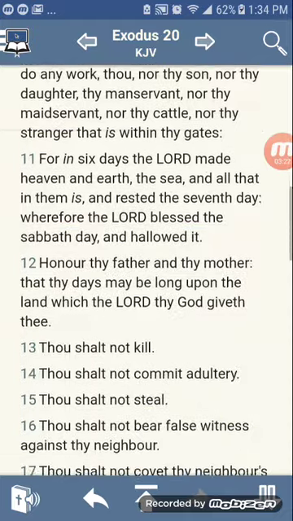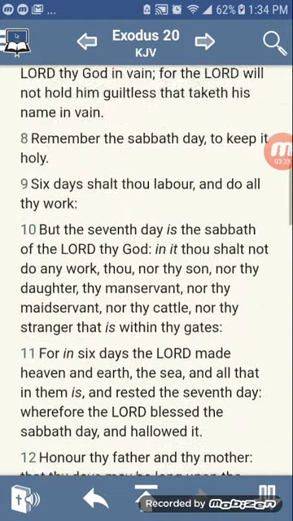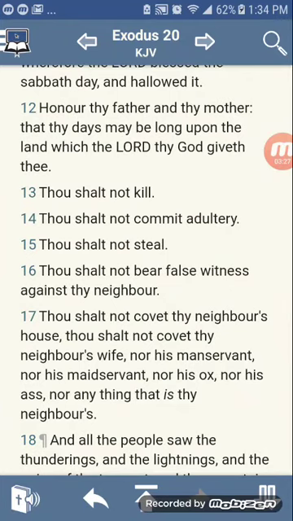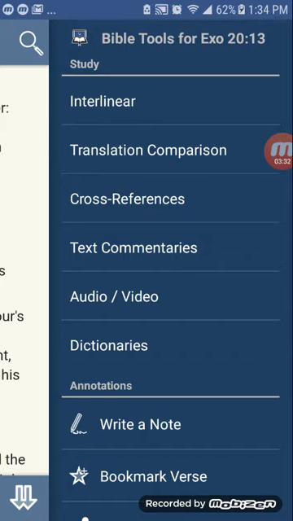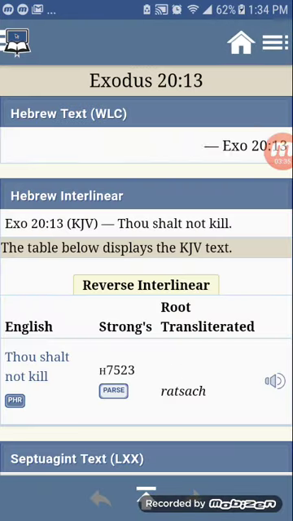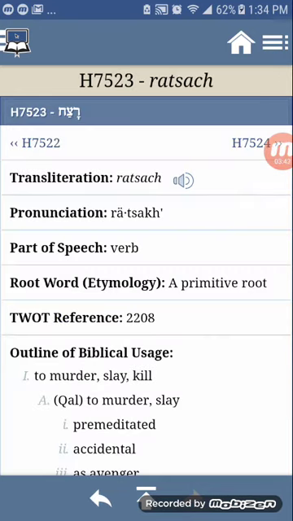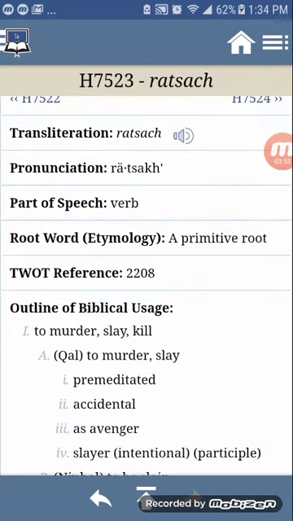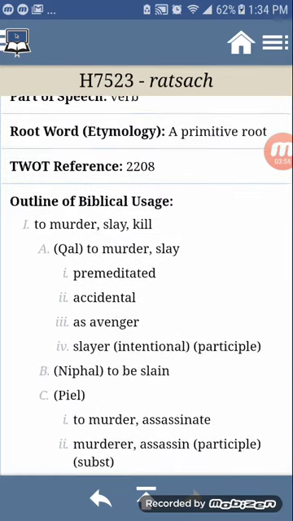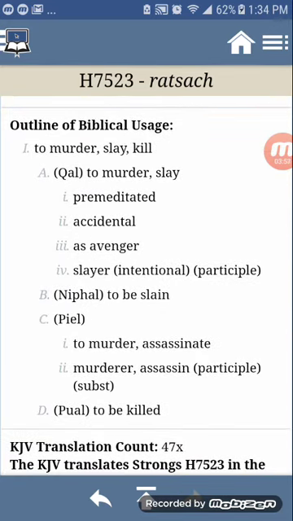All right, so it's Exodus 20:13. It says thou shalt not kill, right? Now when we go into that word, thou shalt not kill, as you can see, it's a Hebrew word. In actual Paleo Hebrew, our language, it's ratzach, right? Ratzach. And as you can see, the first one is to murder. That's what it is. It means to murder, to assassinate.